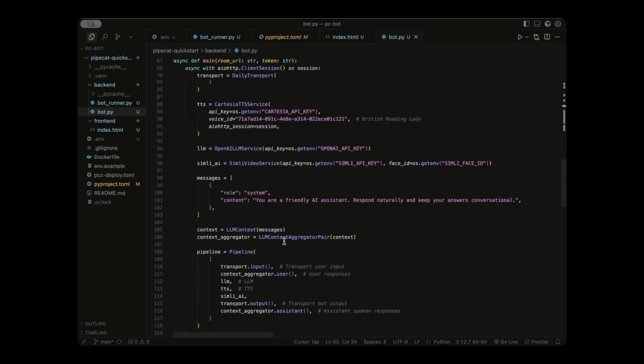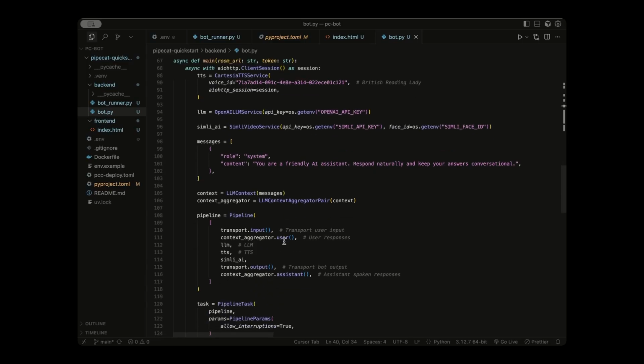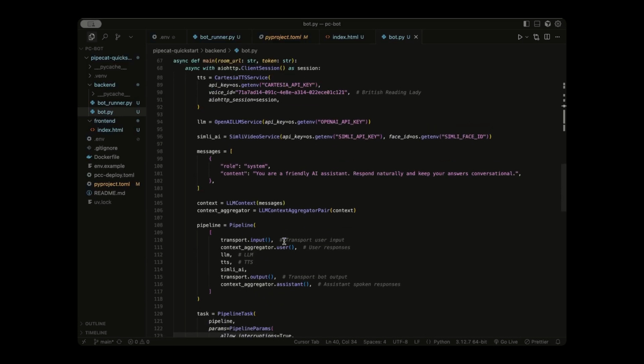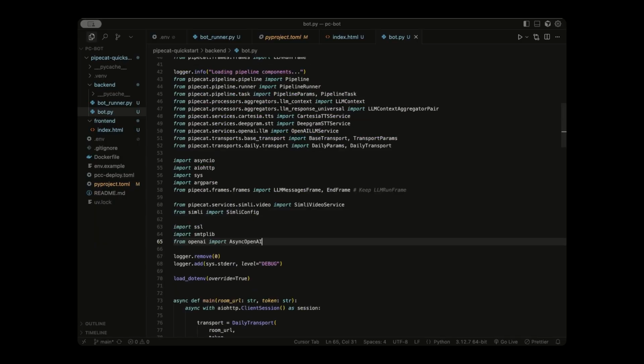Now there's one more feature I want to add, and that's the ability to have our agent send emails when we disconnect from the call. We're going to make this function automatically trigger when a participant leaves. And make sure to add these imports at the top before we do anything for our email functions, so we can access the email server and an asynchronous OpenAI object.